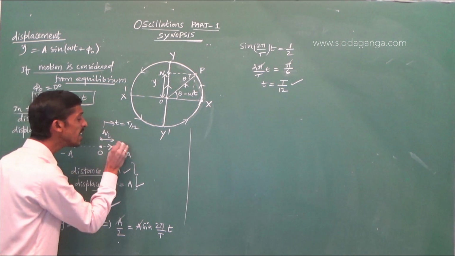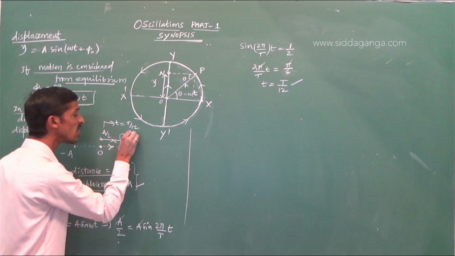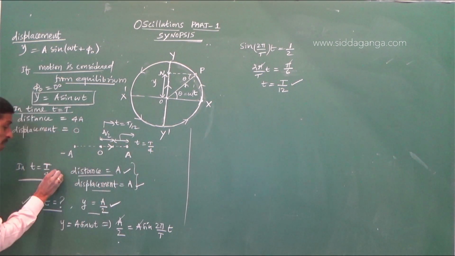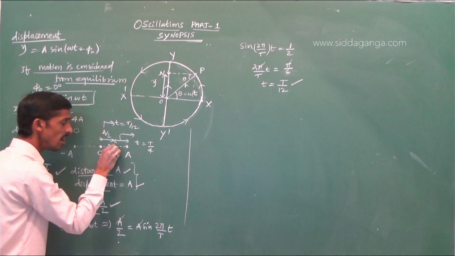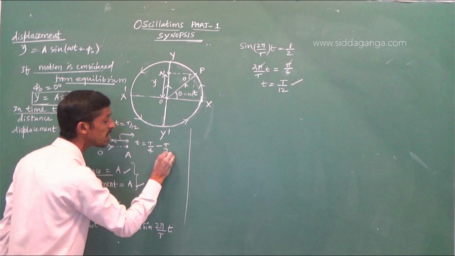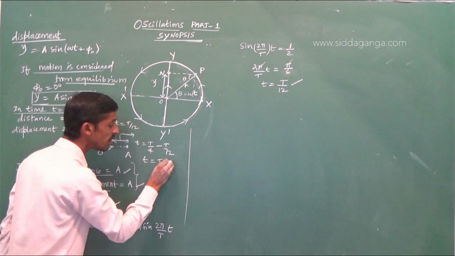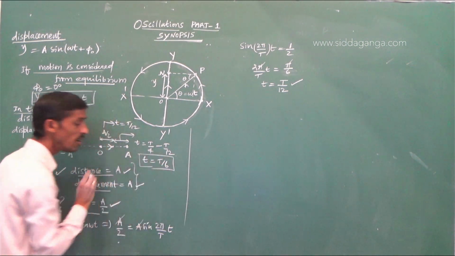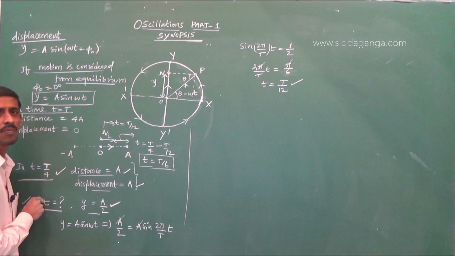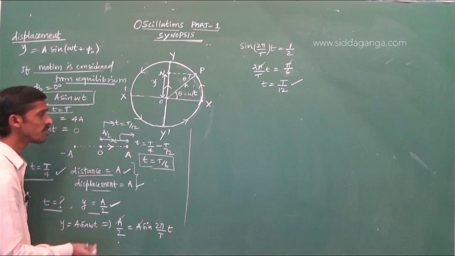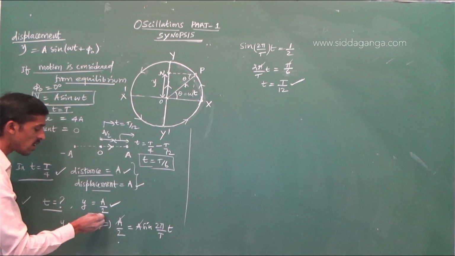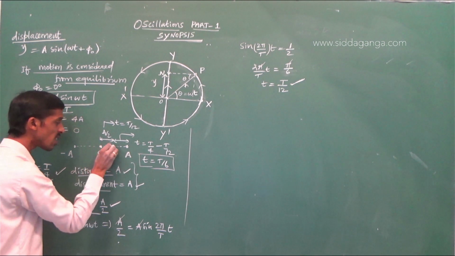For the remaining distance, going from O to A takes T by 4. From half of the amplitude to the extreme position it takes T by 4 minus T by 12, that is equal to T by 6. You can observe the particle will take T by 12 to cover a distance equal to half of the amplitude if motion started from equilibrium.